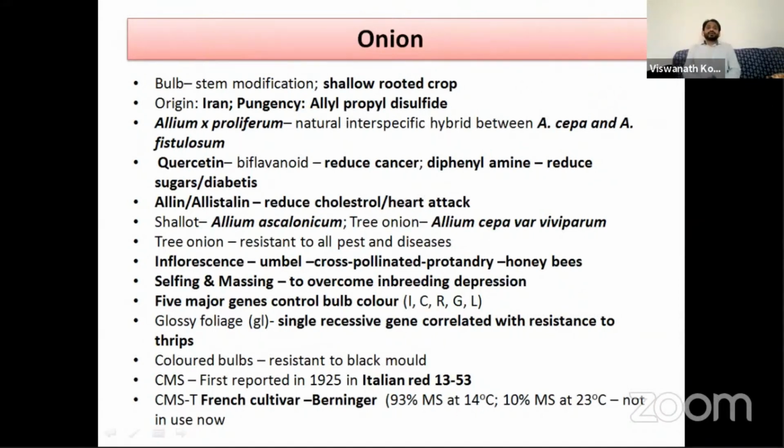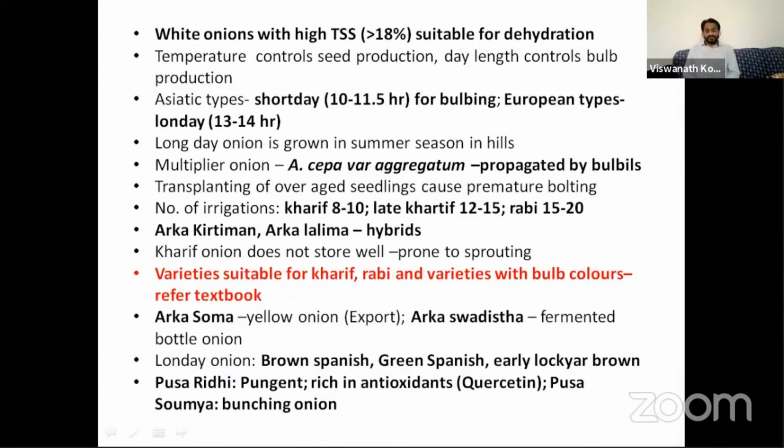So the white onions have high TSS and they are suitable for dehydration. Dehydration is drying. It is a method of preservation. When we talk about post-harvest technology, we will see dehydration. The white color onions are generally preferred for dehydration, and the dehydration ratio of onion is 10:1. That means if you dry 10 kg of onion, you will get 1 kg of dehydrated product.